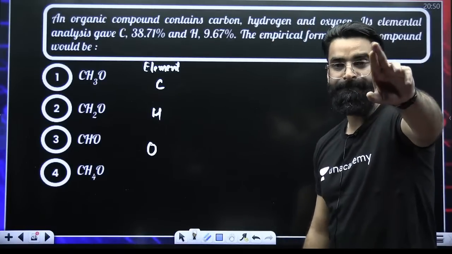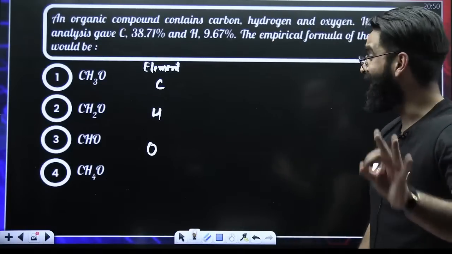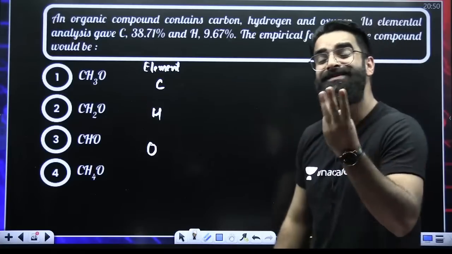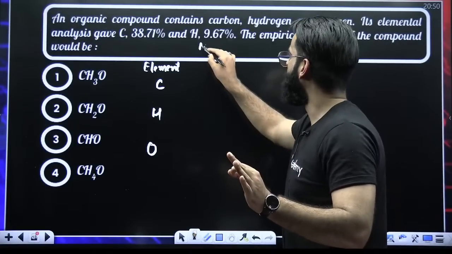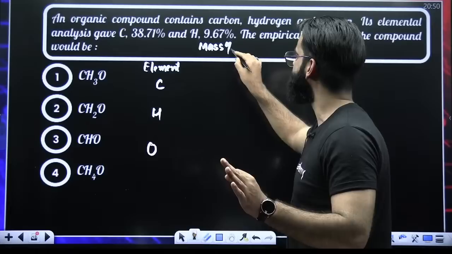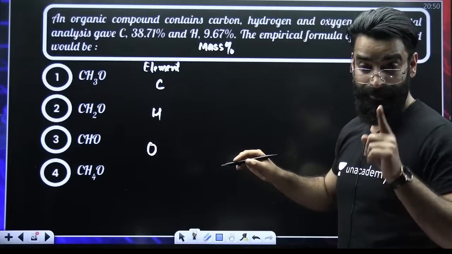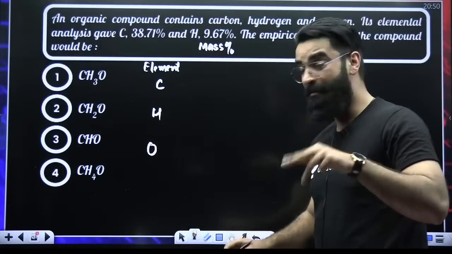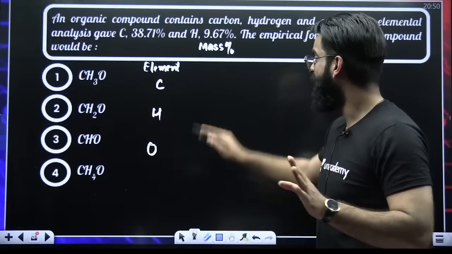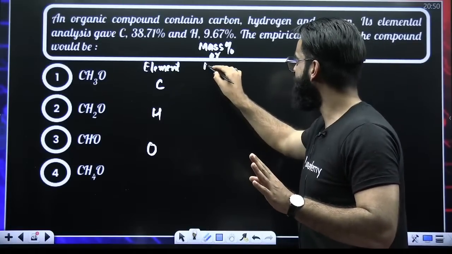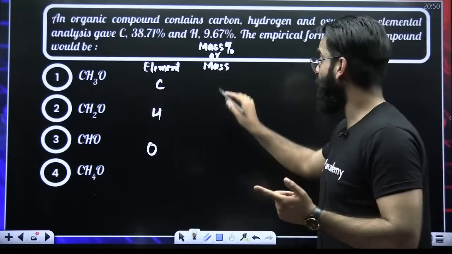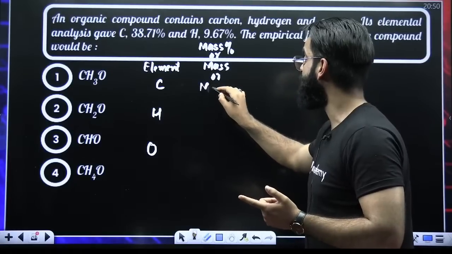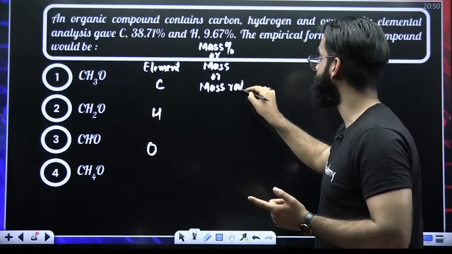Remember one thing, guys. In the question, 3 things can be given to us. Either I'll be given the mass percentage of these elements, or I'll be given directly the masses of these elements, or I'll be given the mass ratio of these elements.